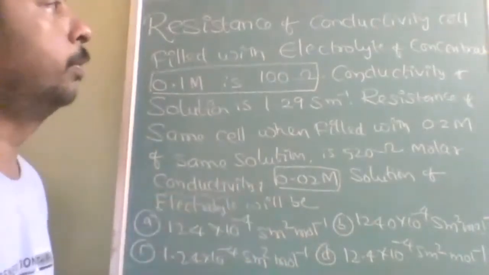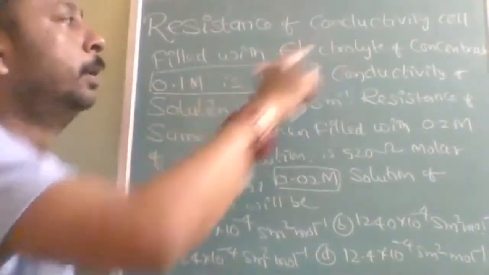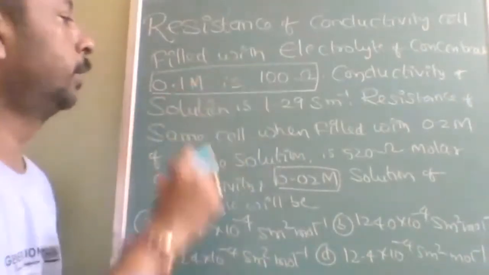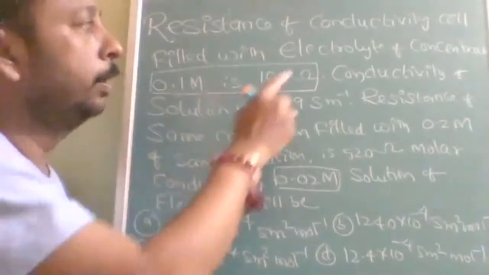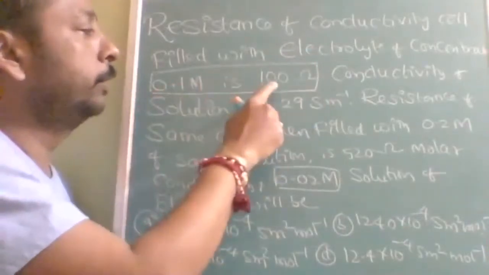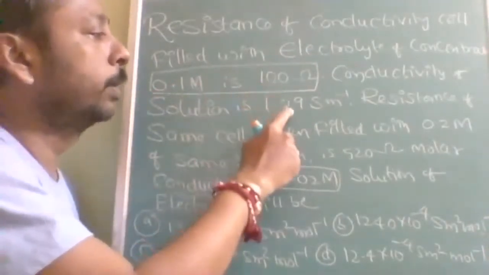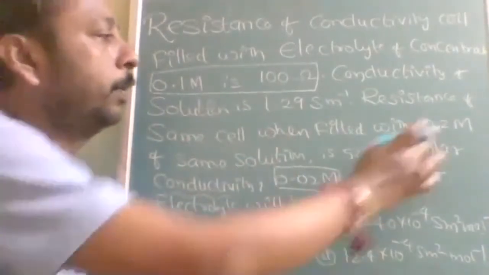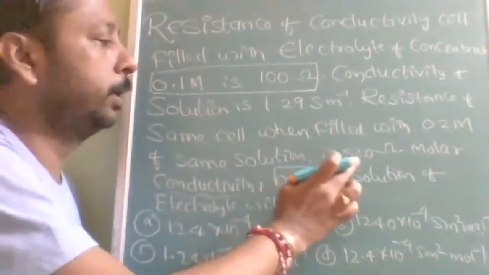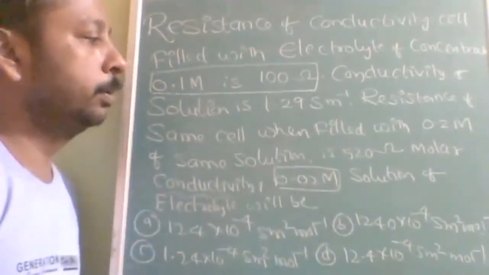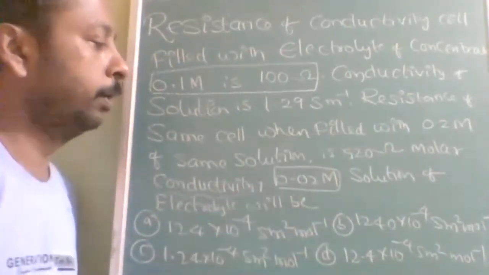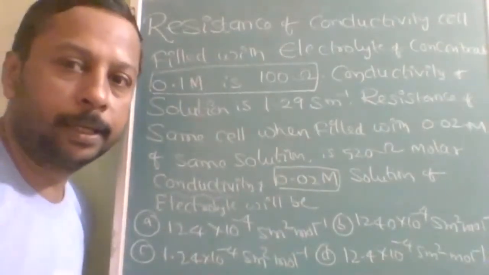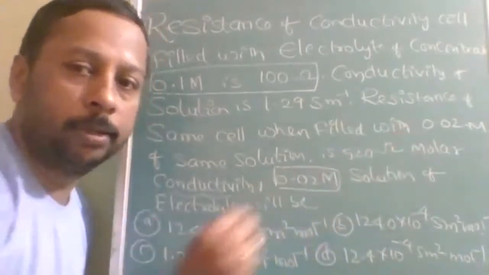You have to find out the conductivity. Okay, make a correction here, it is 0.02, here also 0.02.